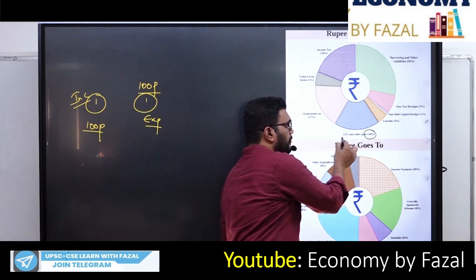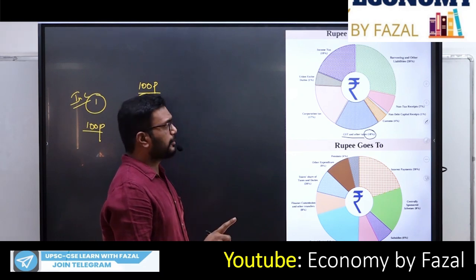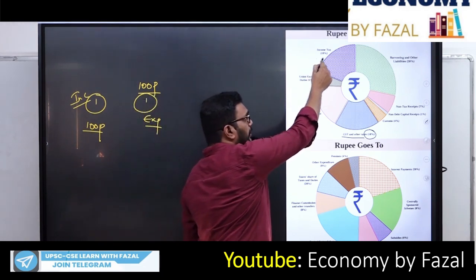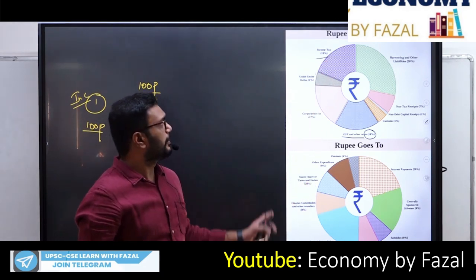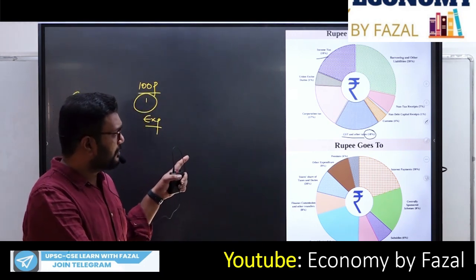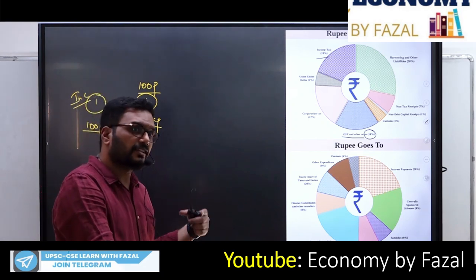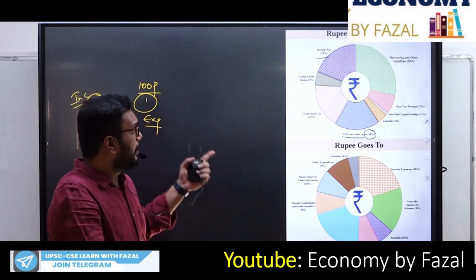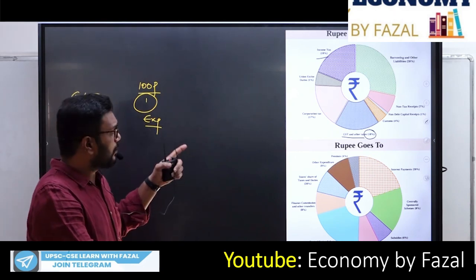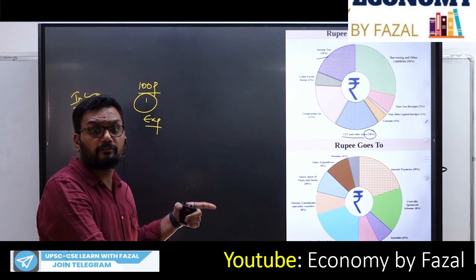GST is one very important source next to the income tax. Previously when we considered the same chart, the GST was at 17 paisa. Now this GST has increased to 18 paisa. And income tax and the corporate taxes both were similar at 15 paisa.